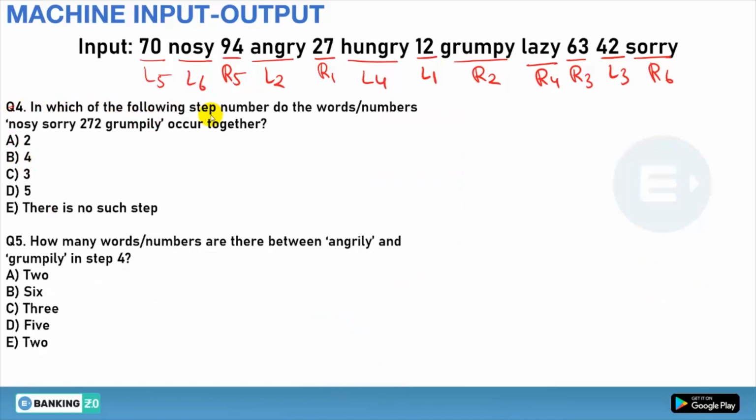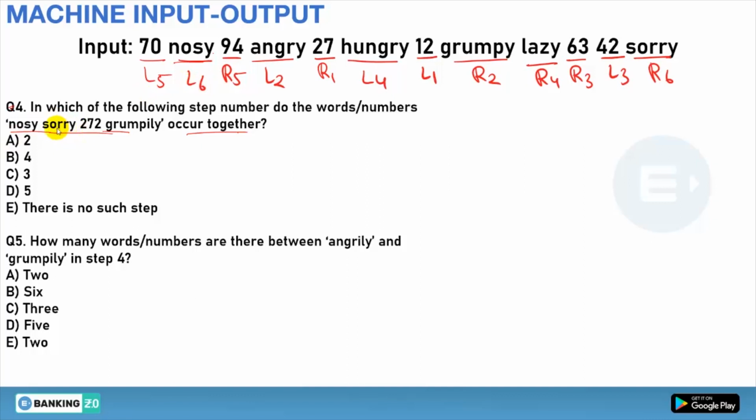In which of the following steps do the words or numbers nosy, sorry, 272, grumpy occur together? So we have to see in which step they will appear together. Okay, so first of all, nosy is as nosy because it will not be arranged, that is for sure. Because if it were arranged, you would have to remove the y and take the ILY, so it would become noisily. But it is nosy, so it is obvious that it will not be step number 6.